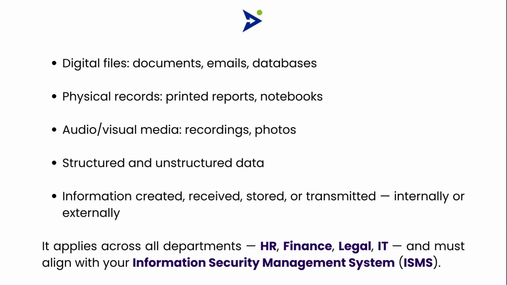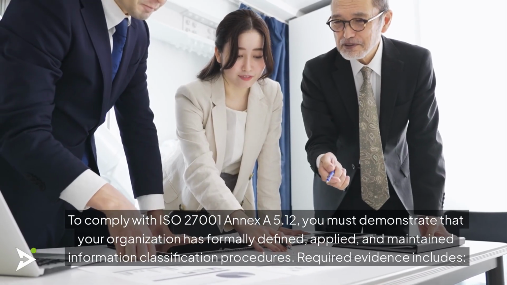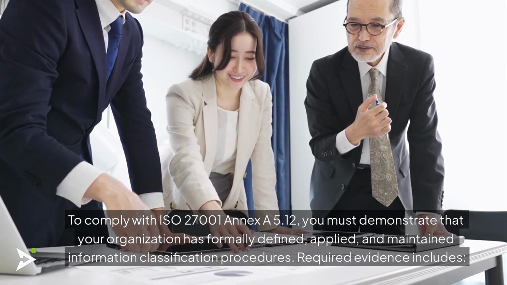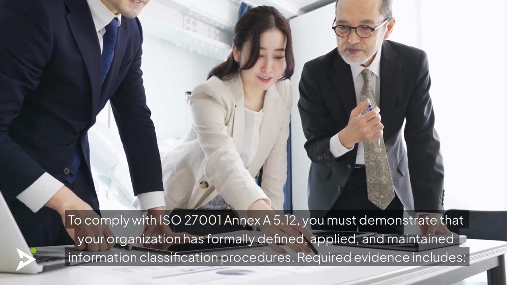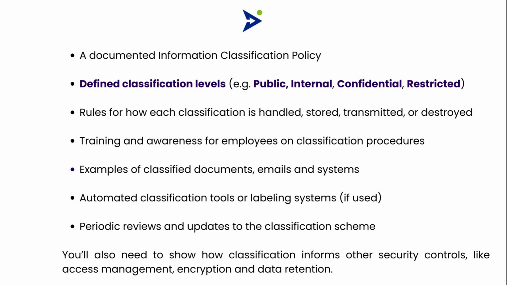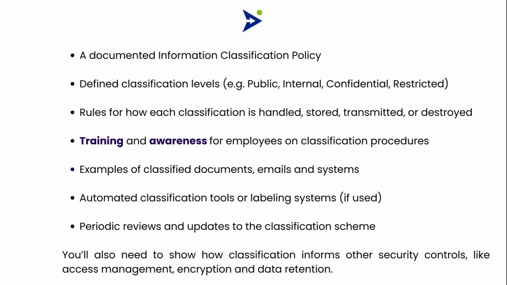ISMS. To comply with ISO 27001 Annex A 5.12, you must demonstrate that your organization has formally defined, applied, and maintained information classification procedures. Required evidence includes a documented information classification policy, defined classification levels, for example, public, internal, confidential, restricted, rules for how each classification is handled, stored, transmitted, or destroyed, training and awareness for employees on classification procedures, examples